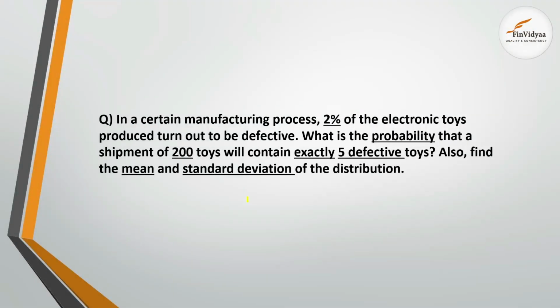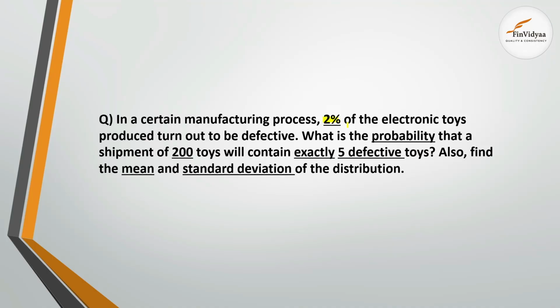So to understand this concept more clearly and to implement it practically, we have taken a small question that is a very classic example to understand the theoretical part of this topic. Great. So it says, in a certain manufacturing process, 2% of the electronic toys produced turn out to be defective.